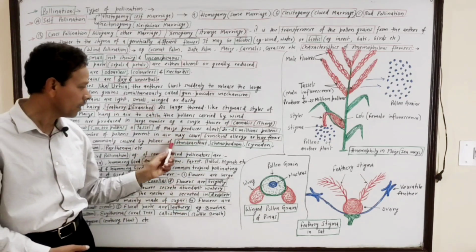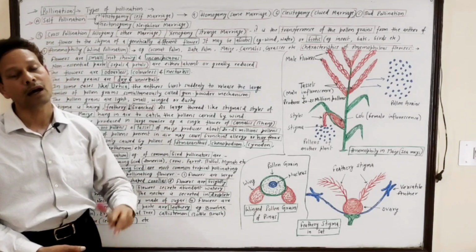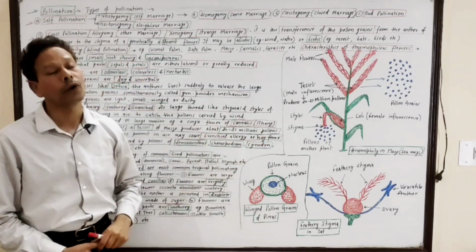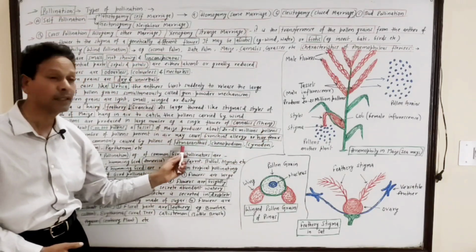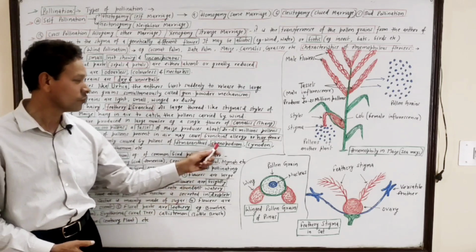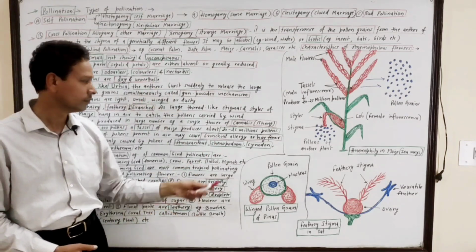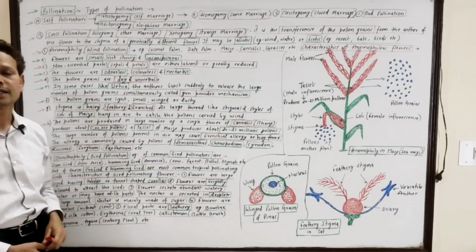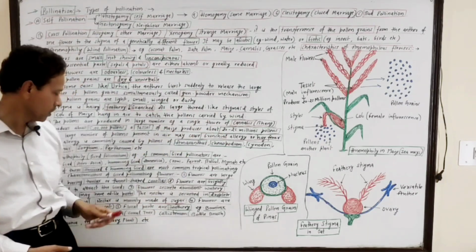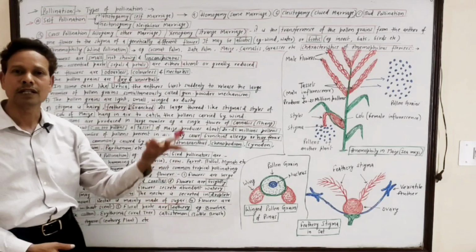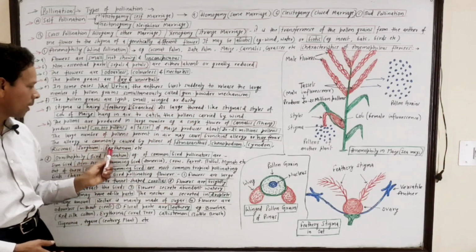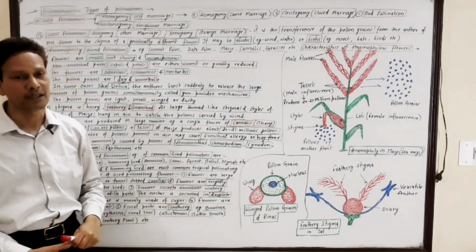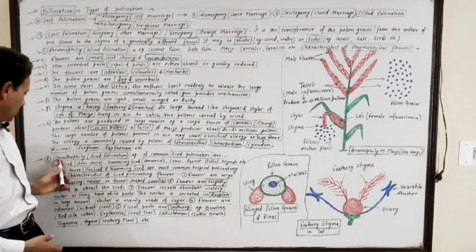Note down: Amaranthus, Chenopodium, that is bathua, Cynodon, that is doob grass, Ricinus, castor, Sorghum, that is jowar, a monocot, and Parthenium, that is Congress grass.